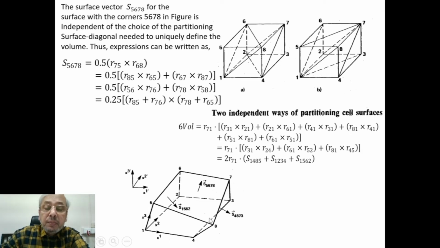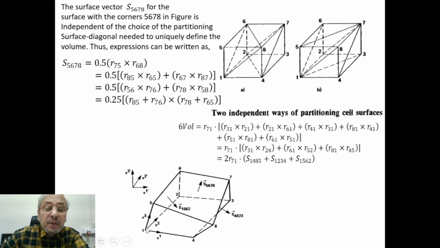So finally, what is very important for us, for some such arbitrary hexahedral, how to calculate its volume, and we have written that you can bring 6 to the right hand side, then volume will be R71 by 3.